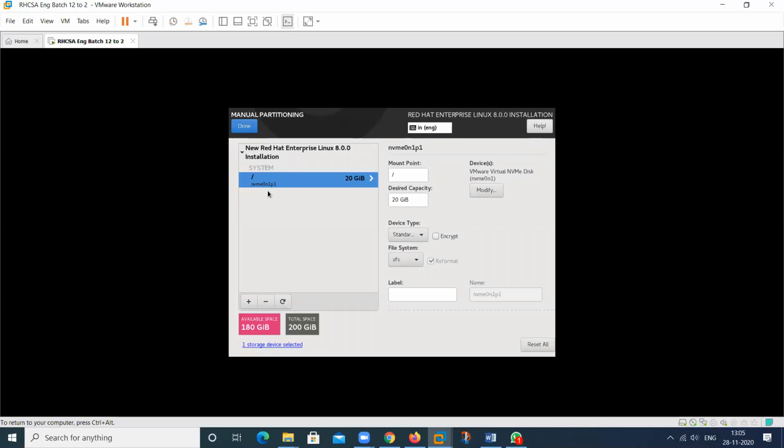SSD is called NVMe, non-volatile memory. This is your first hard disk. Just like disk 0, disk 1 in Windows, it's called NVMe. 0 means first disk. N1, P1 means first partition. When we create another partition, it's called P2, P3, P4. So just like we can recognize this is your first partition, second partition, third partition, like this.